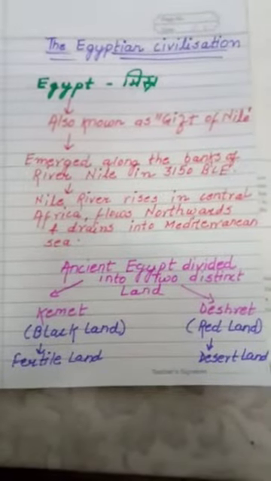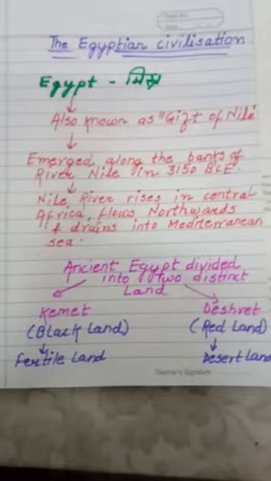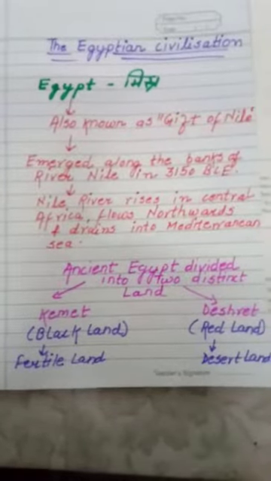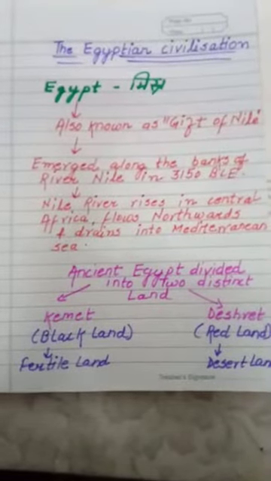So earlier I have taught you the Mauryan Empire. Today we are going to study the Egyptian civilization. I have written short notes, so there will be a quick revision for you all. Okay, so let's get started with the class.